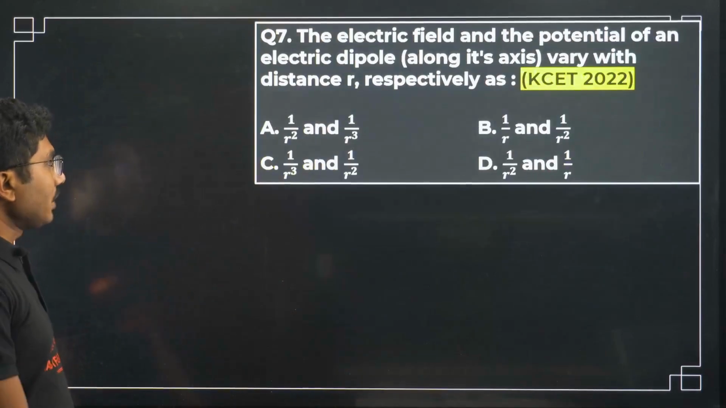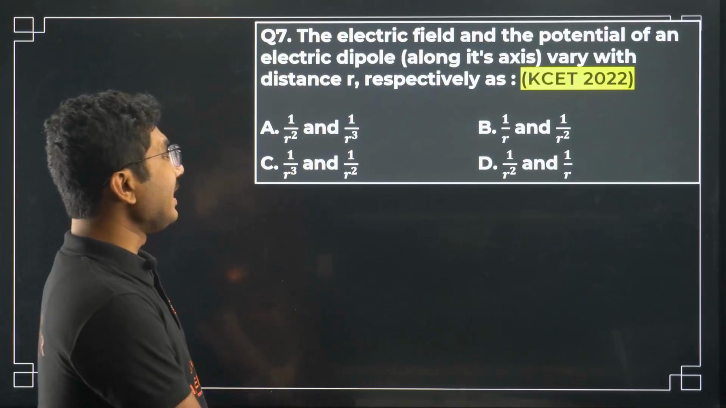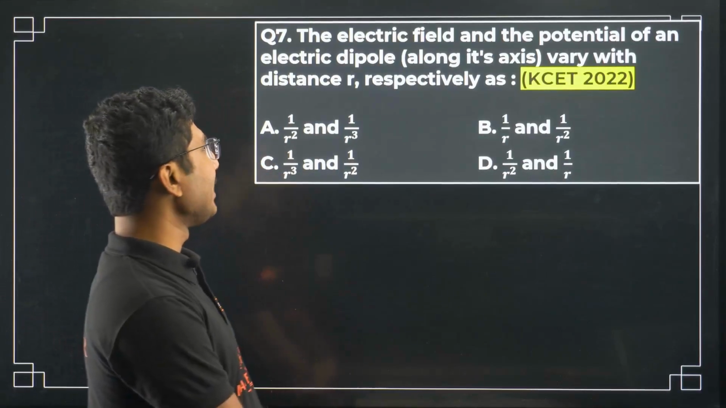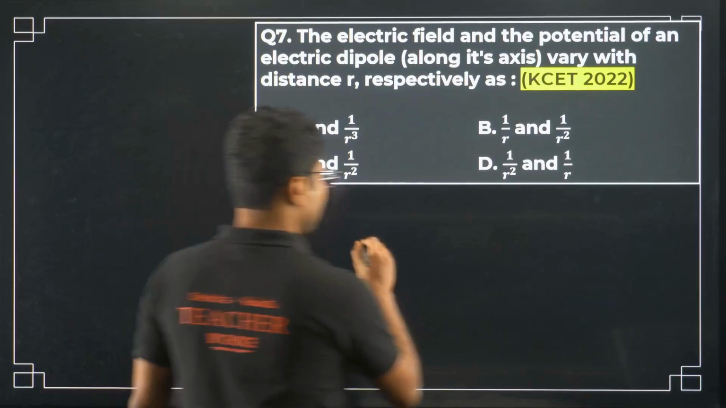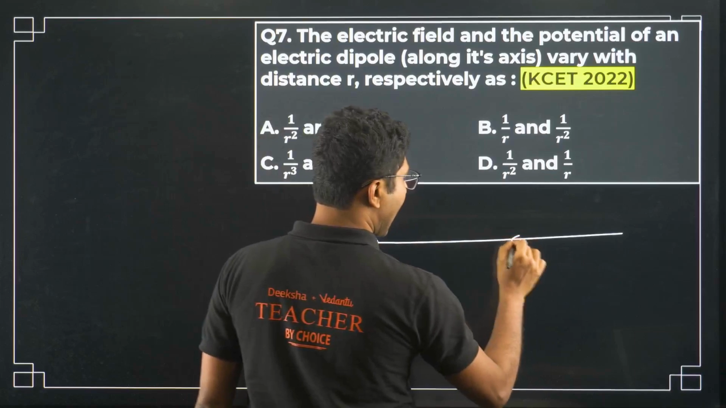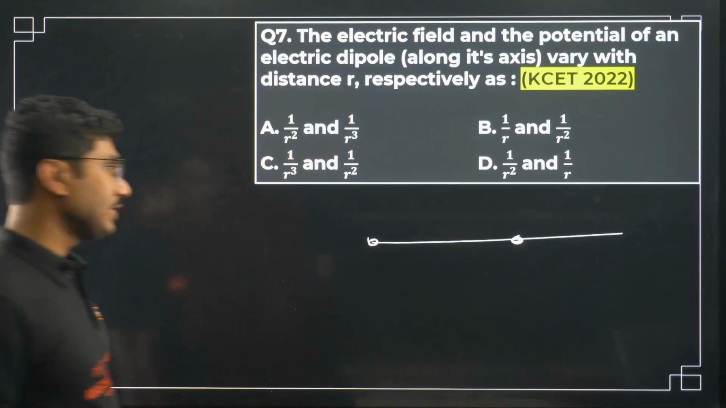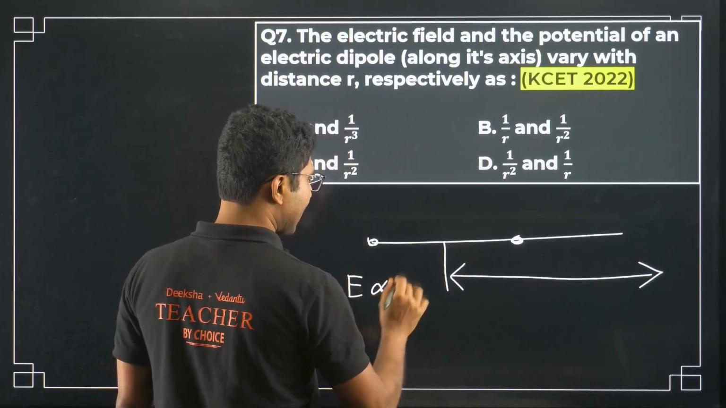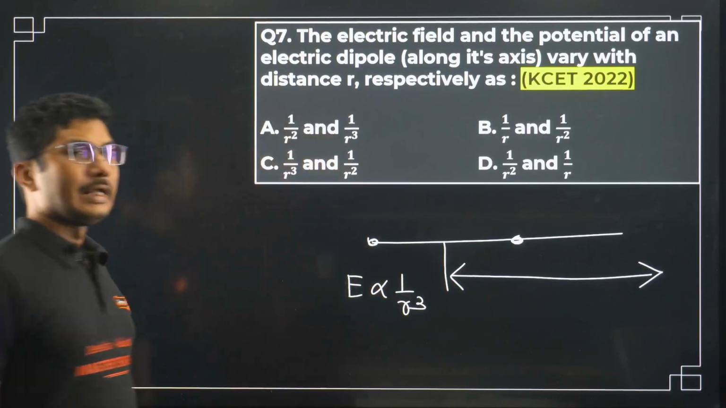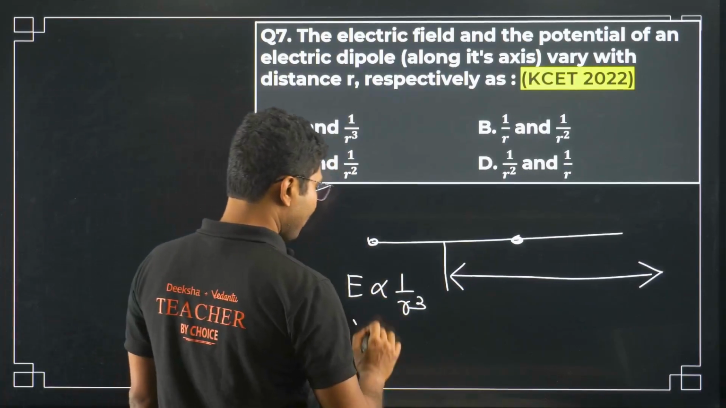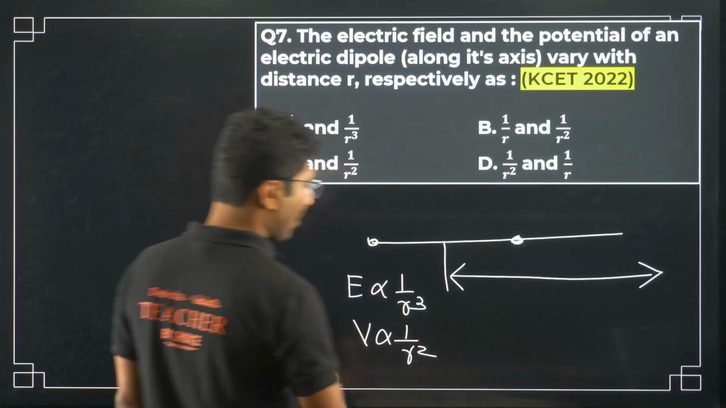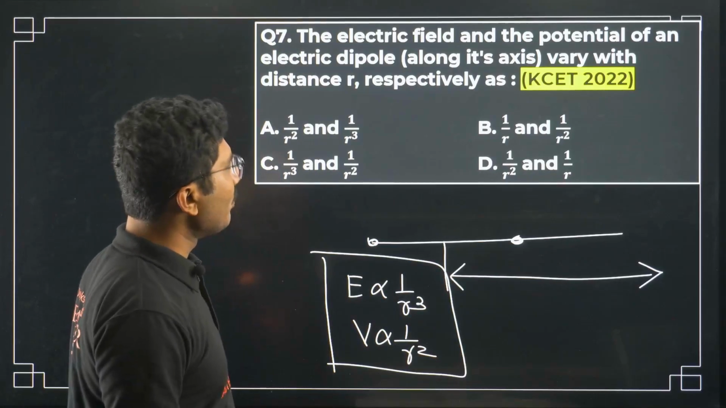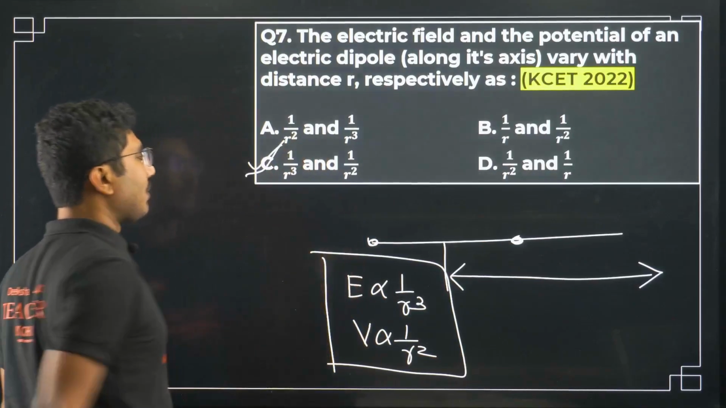Okay, now let's move on to the next question. The electric field and the potential of an electric dipole along its axis vary with the distance r respectively as. Electric field and potential due to a dipole on its axis. How does the electric field vary? If you remember, electric field varies as 1 by r cube and potential varies as 1 by r square, one power less. This is always the relation. So E is proportional to 1 by r cube and potential varies as 1 by r square.